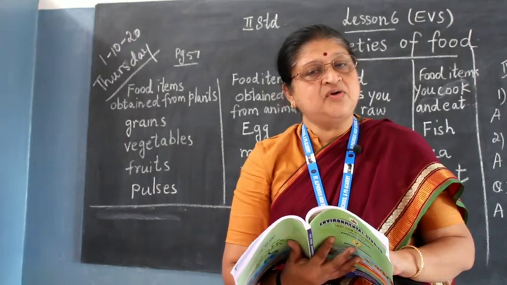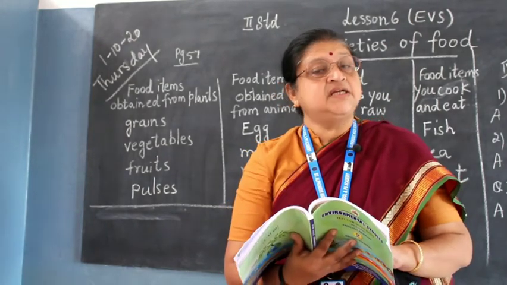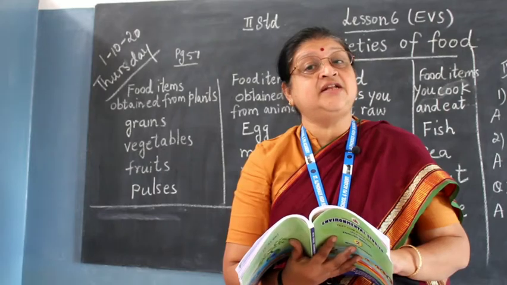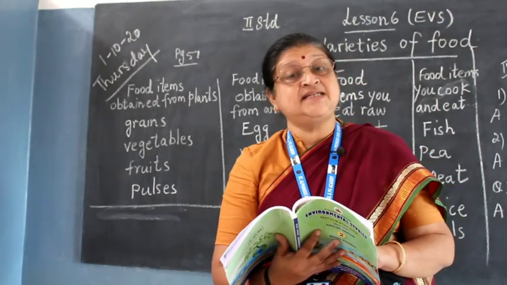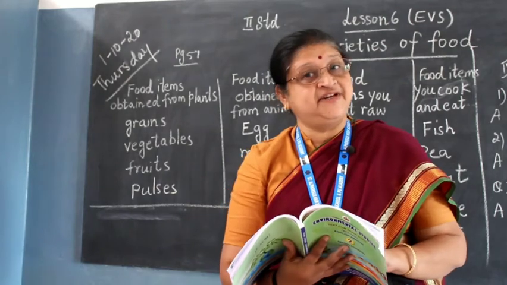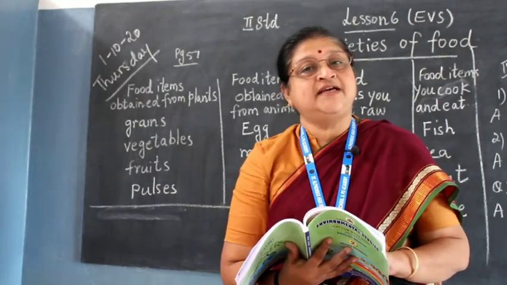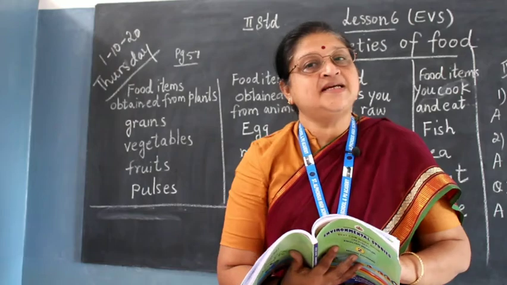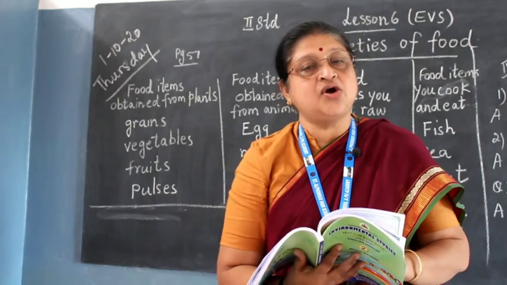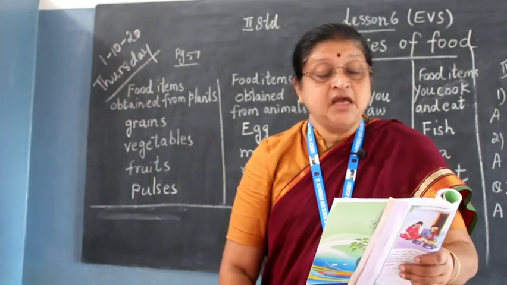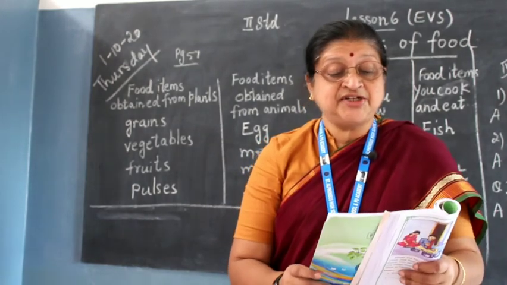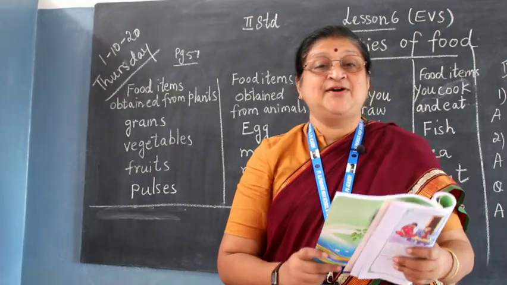All families don't follow the same. Some families have sambar every day, but not every family, isn't it? Some have curd every day. So what a family of yours likes, you must write. It is your own personal answer. The next question, children: name three dishes that are prepared in your house.